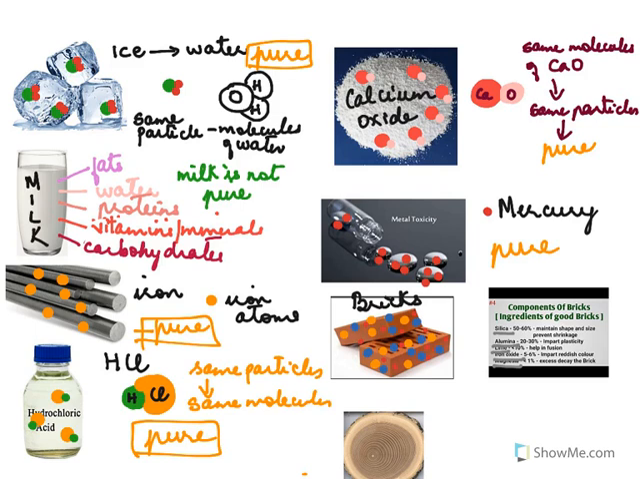So here I have put here, bricks are made up of different types of particles, and because they are different types of particles, I can say it is impure. Bricks are impure. Now look at wood.